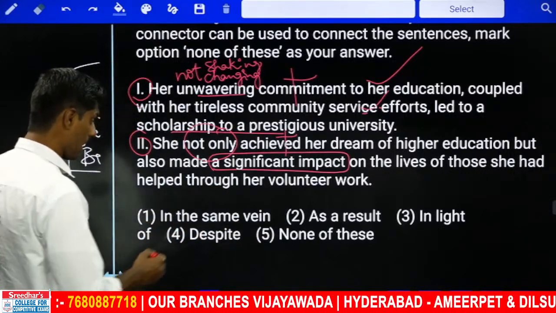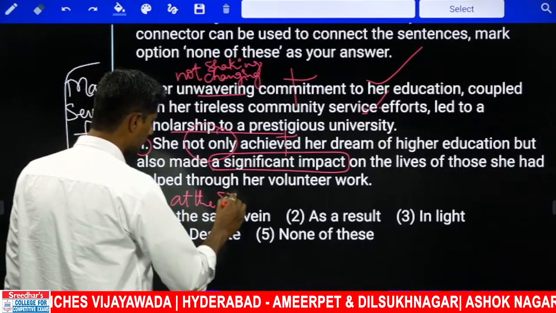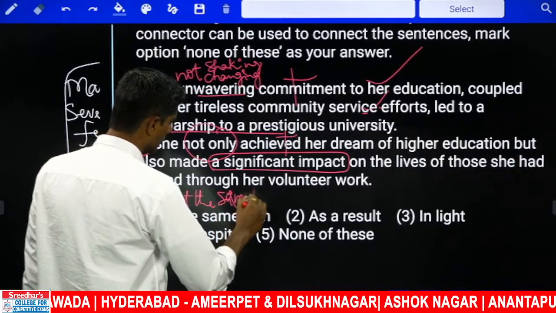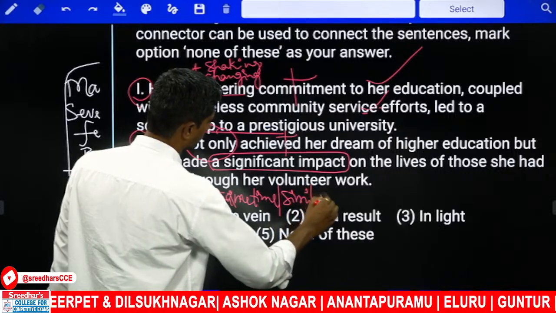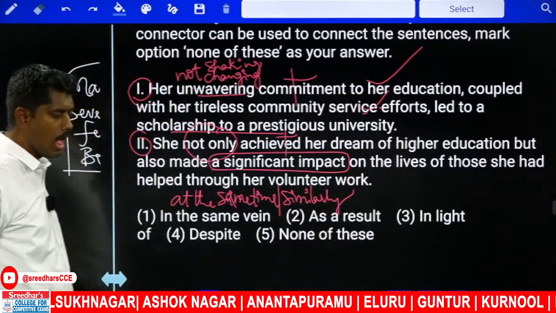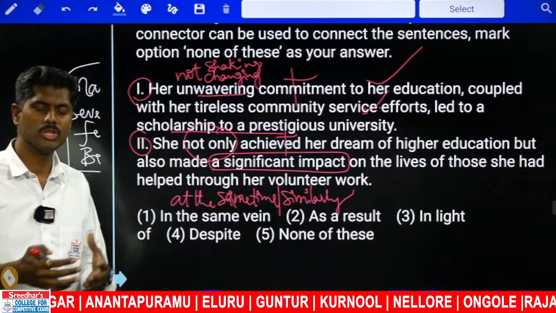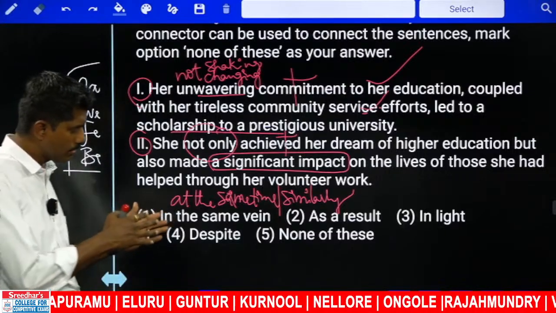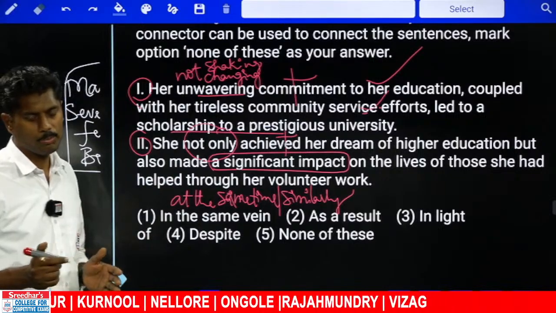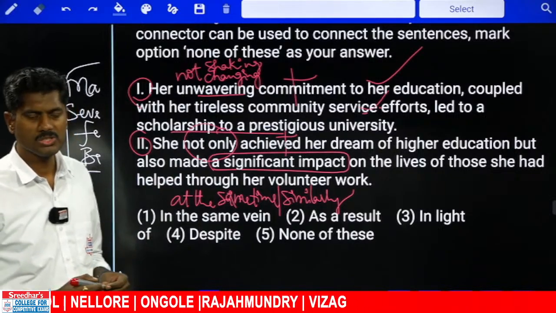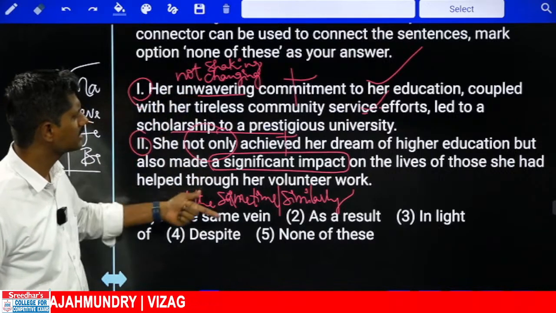So in the same way means at the same time or similarly. At the same time or similarly is called "in the same vein." I am preparing here; in the same vein I am taking classes in the morning. I am explaining here; in the same vein I am explaining class in the afternoon. You are preparing for the bank exam; in the same vein you are also preparing for a competitive exam. Can I take "in the same way, similarly"?